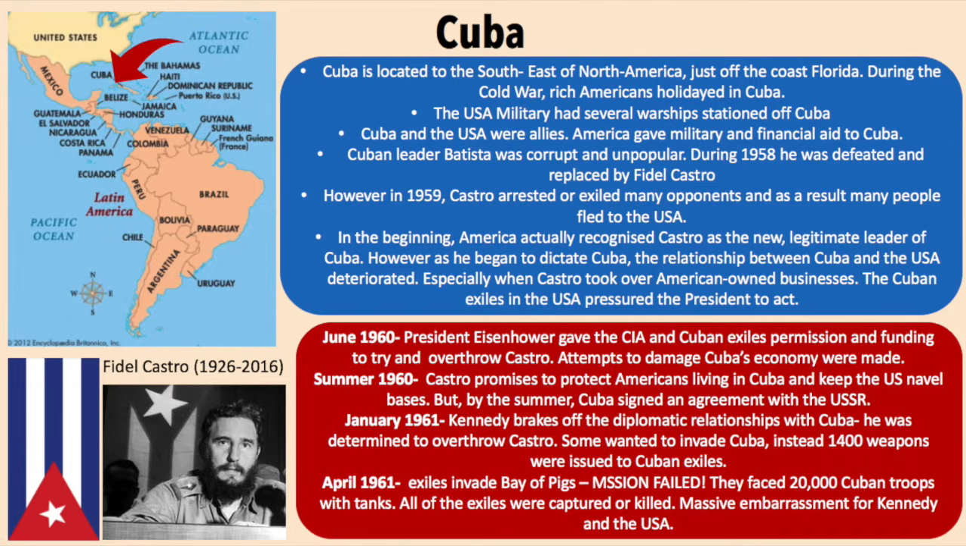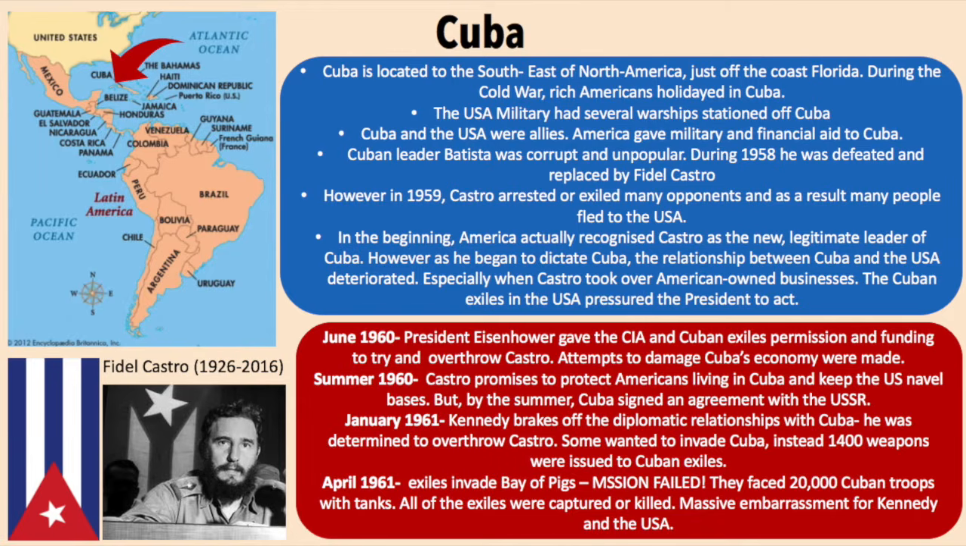Cuban leader Batista was corrupt and unpopular. During 1958, he was defeated and replaced by Fidel Castro. However, in 1959, Castro arrested or exiled many opponents, and as a result, many people fled to the United States. In the beginning, America actually recognized Castro as the new legitimate leader of Cuba. However, as he began to dictate Cuba, the relationships between Cuba and the United States deteriorated rapidly.